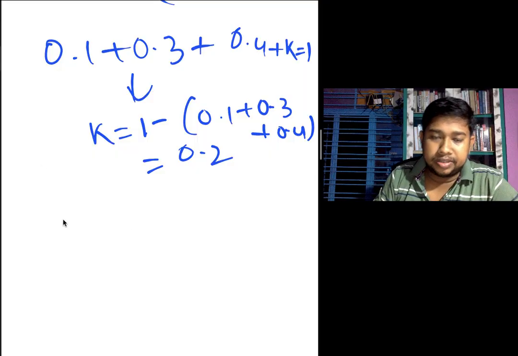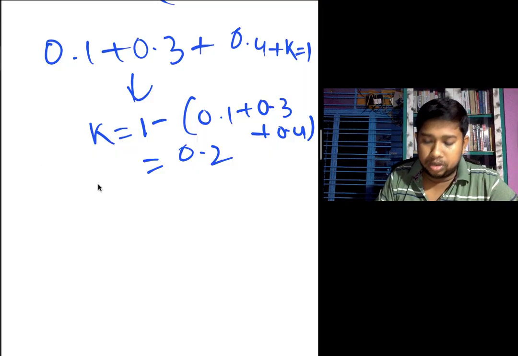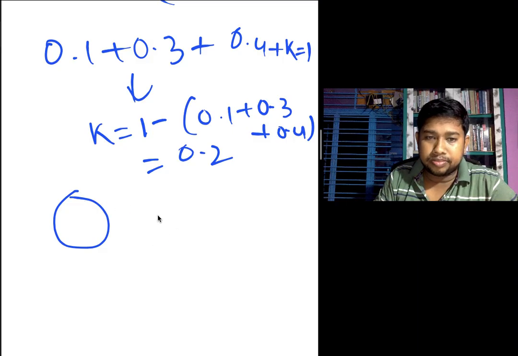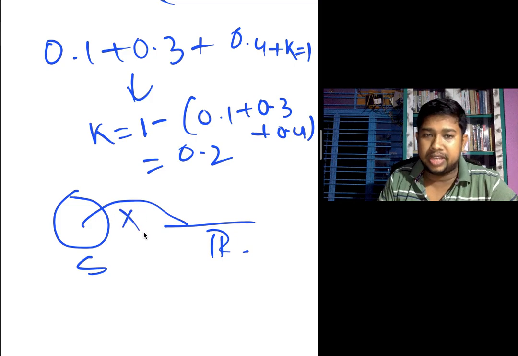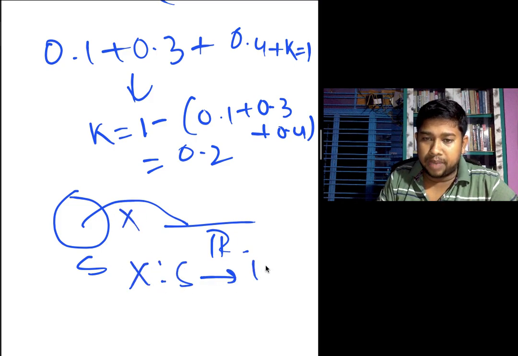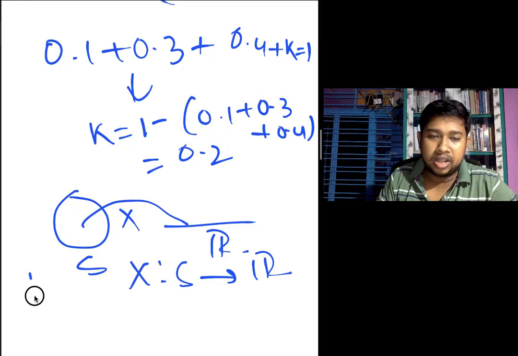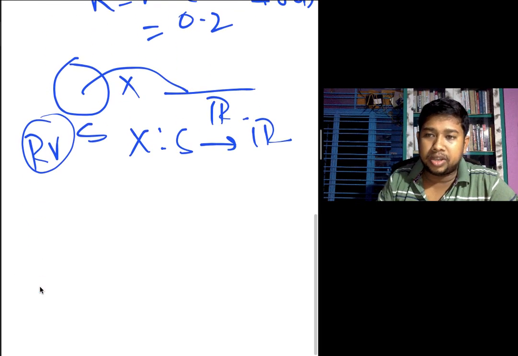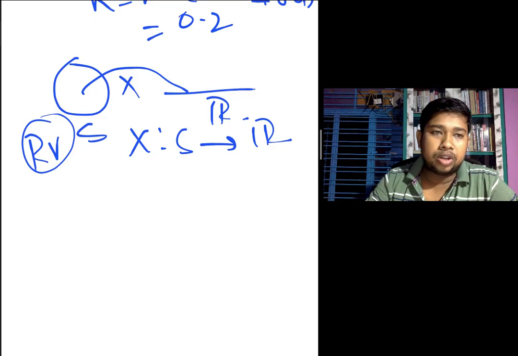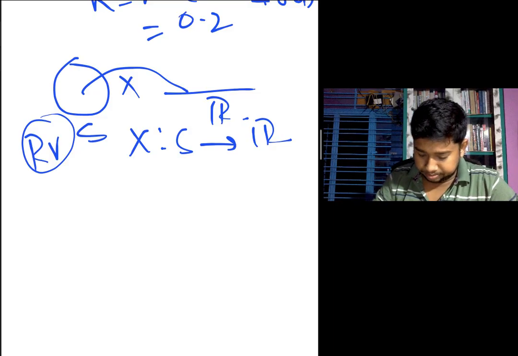For the random variable, the definition is a function from the sample space to the real numbers. This is the capital X, and this is the real number R. The sample space maps to the real numbers, capital X such that small x goes to capital R. It is the definition of the RV. Next we discuss the CDF.